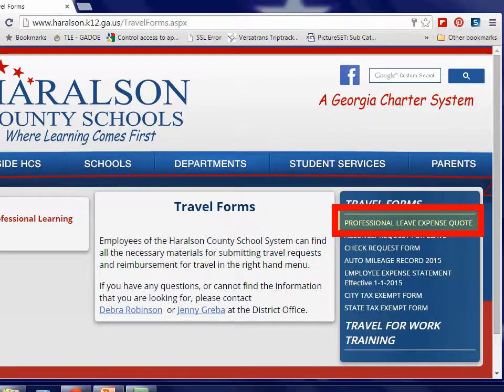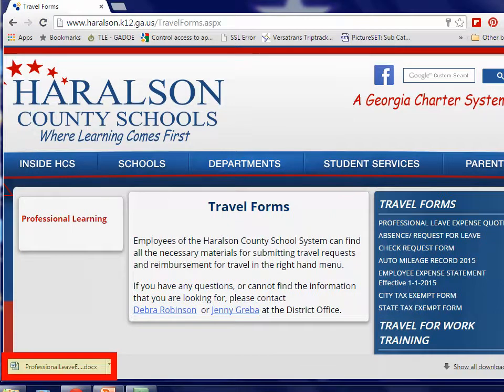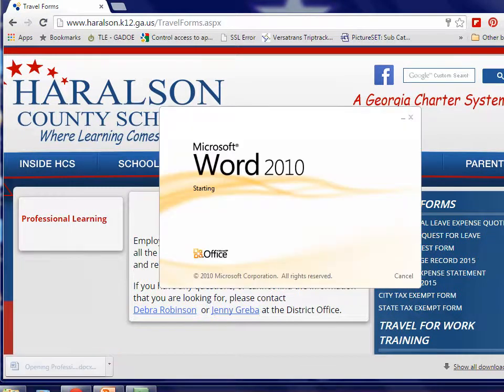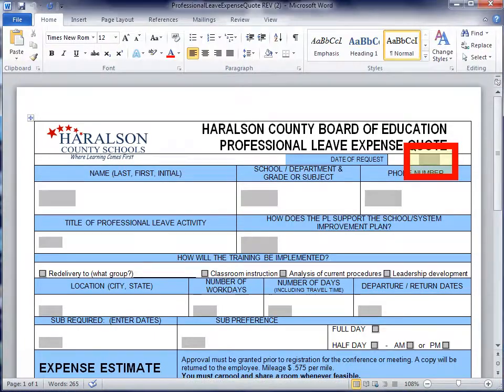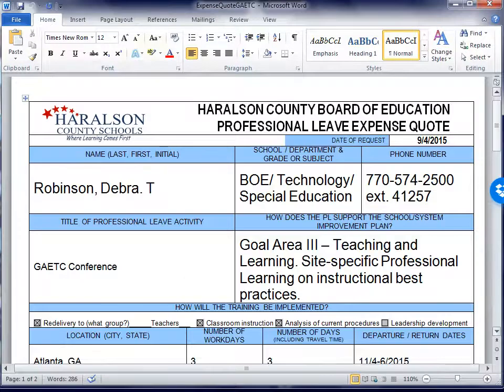Remember, you can find the most up-to-date copy of the Professional Learning Expense Quote in the left-hand menu under Travel Forms. A form to open will be sent, usually to the bottom left corner of your screen. Double-clicking should automatically open the document in Microsoft Word. Select Enable Editing to complete the form. Clicking on the gray boxes will allow you to complete the form. Let's use Dr. Robinson's form she completed to attend the upcoming GAETC conference for our example.